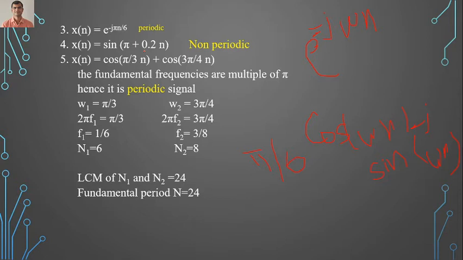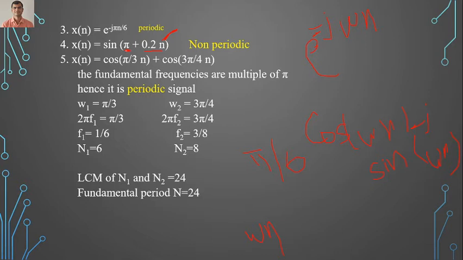One is 0.2 n. The fundamental frequency is associated only with the n term, always remember. We get the standard form in terms of omega n only. And this pi is nothing but the phase shift.